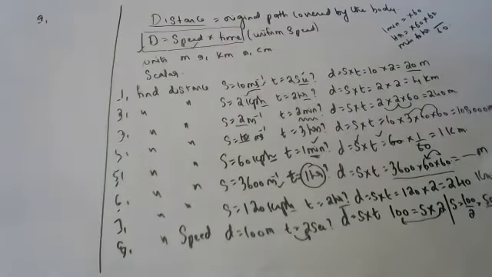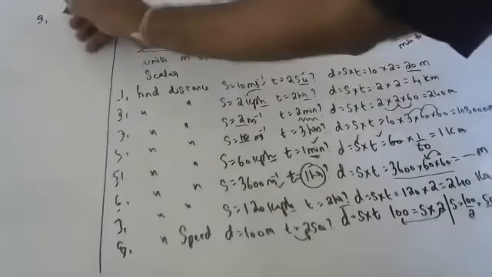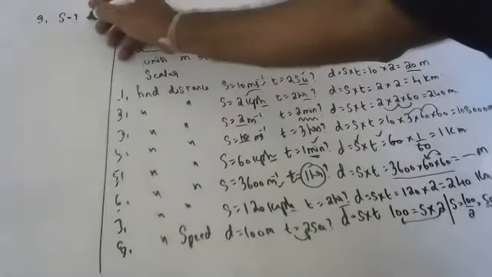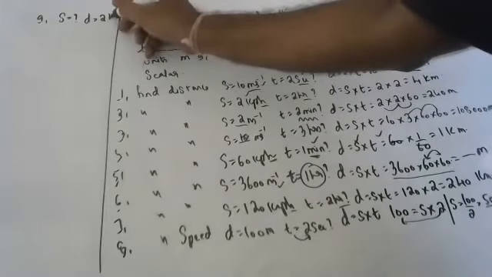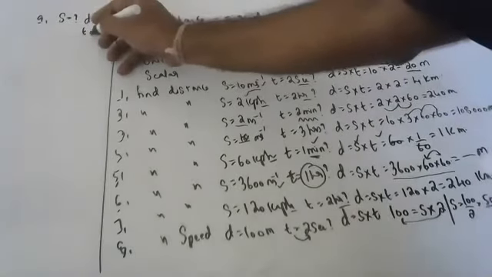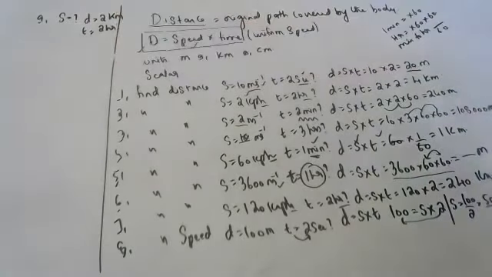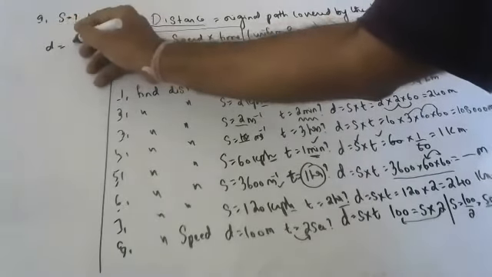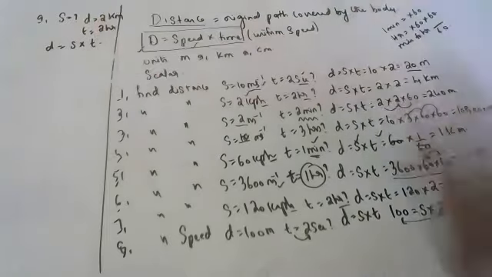Sahasra, you tell this easy sum. Find the speed when the distance traveled is 2 kilometers in 2 hours. Same formula, Nana. Distance is equal to speed into time.